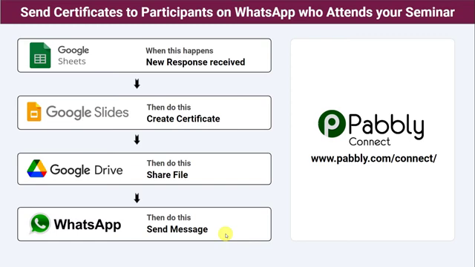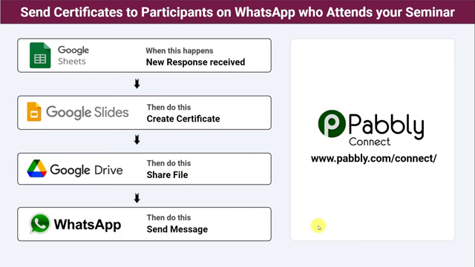But here there is one problem: there is no direct connection between Google Sheets, Google Slides, Google Drive and WhatsApp. So how to do this? As a solution, we are going to use Pabbly Connect. Pabbly Connect is an automation and integration software which will help us in integrating Google Sheets with Google Slides, with Google Drive and then with WhatsApp also. The best part is it doesn't require any coding skills or programming knowledge. Even a non-technical person can do this very easily.